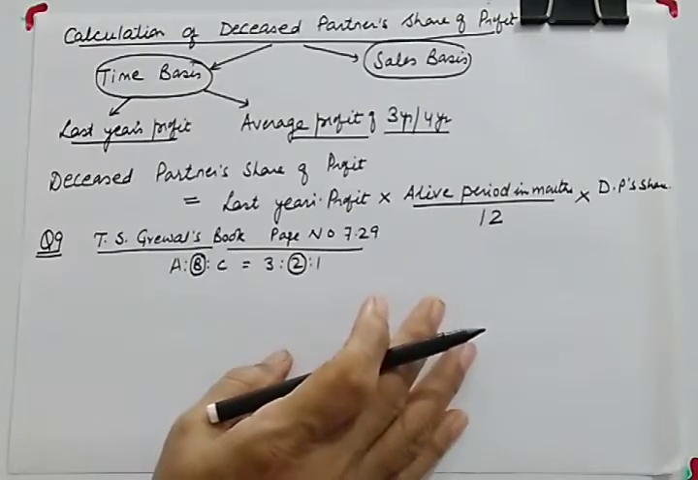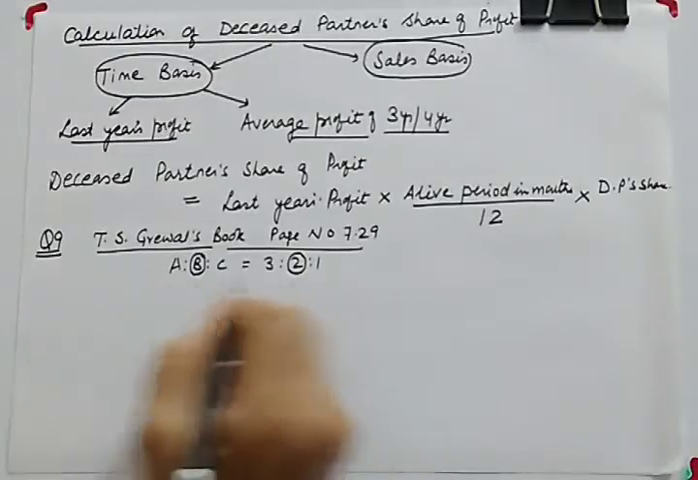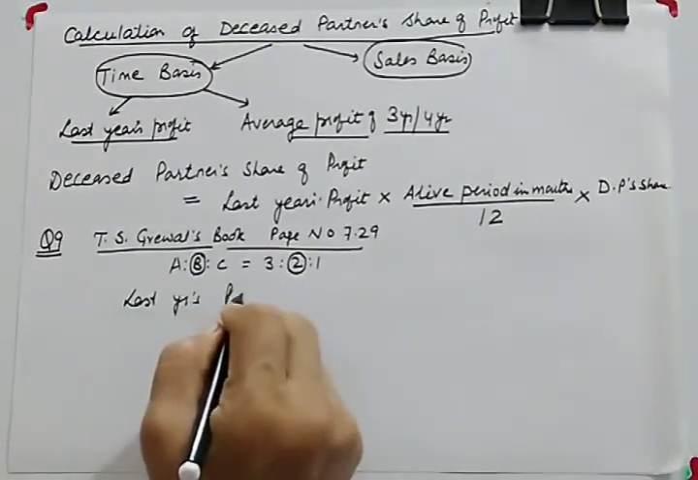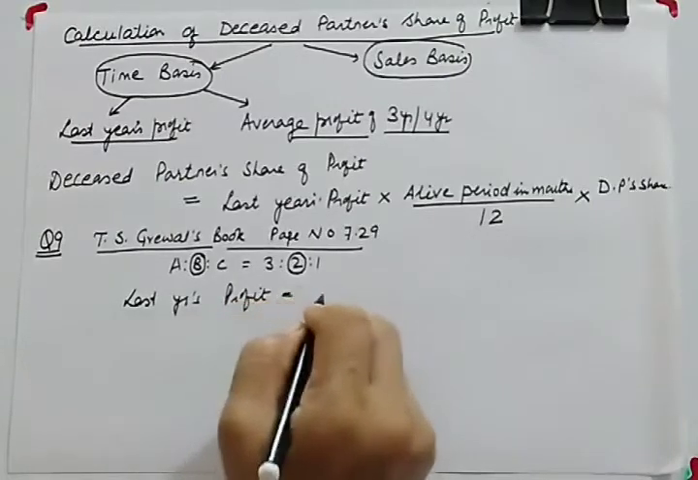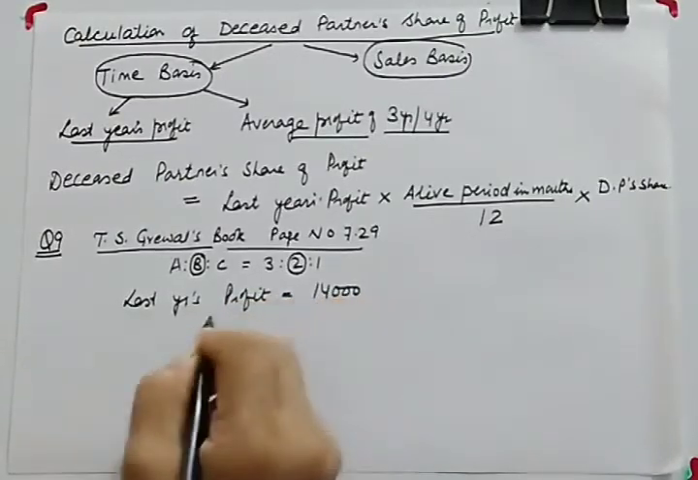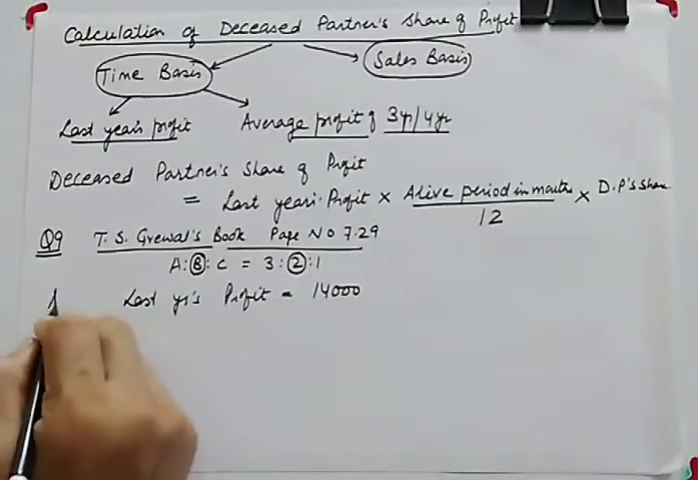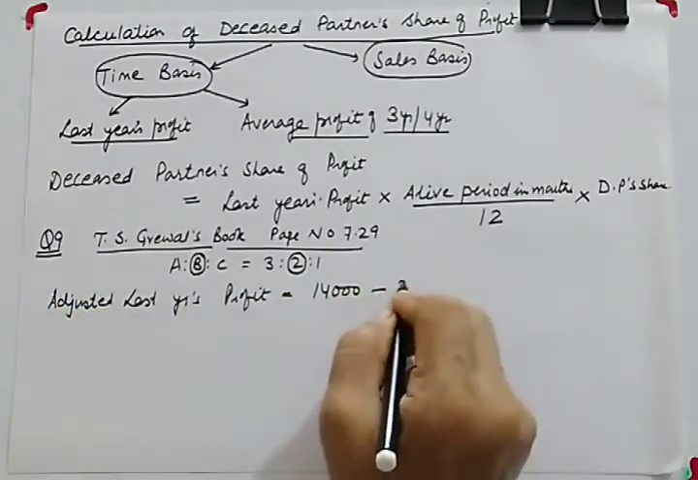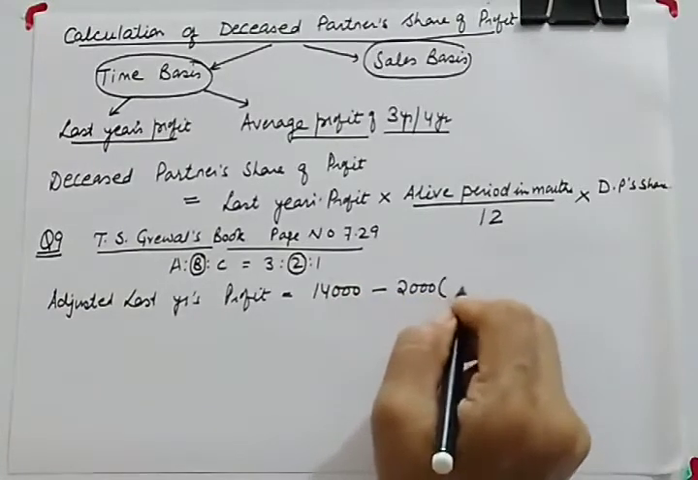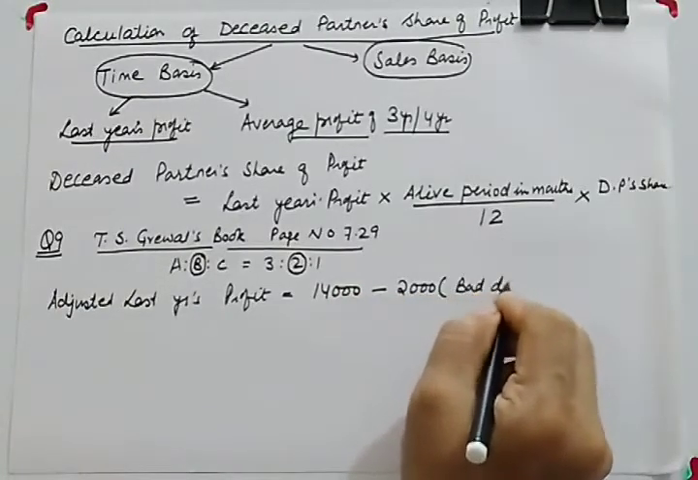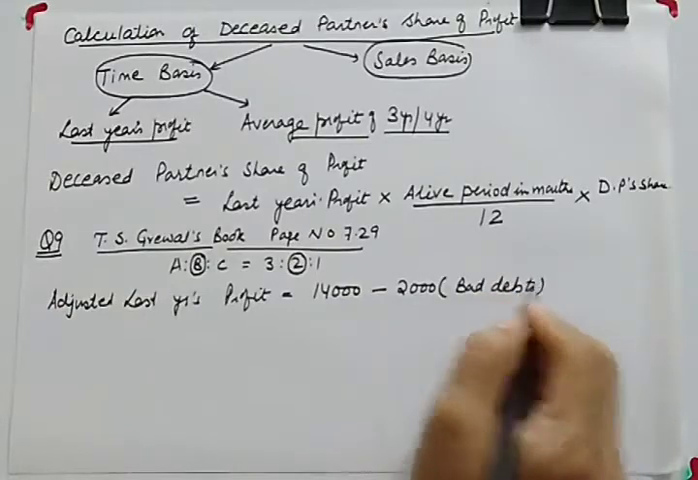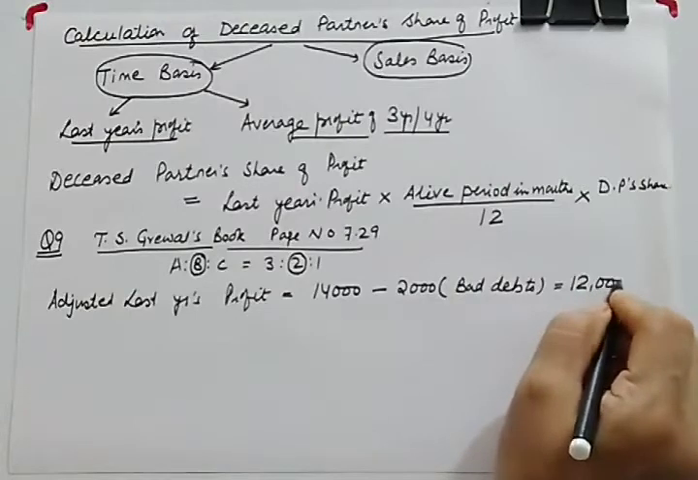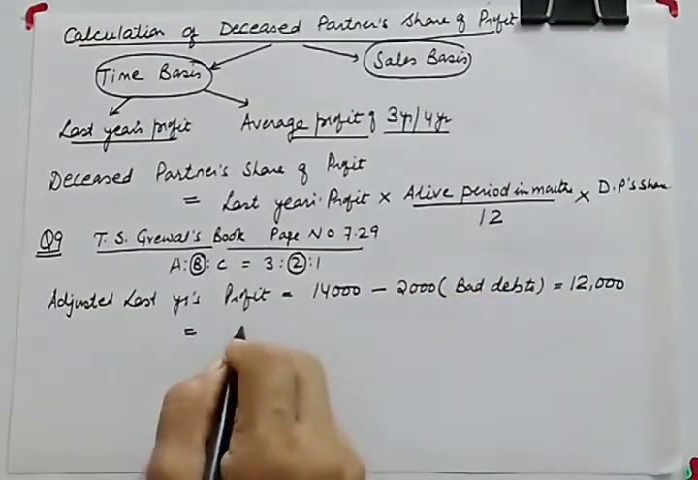So here last year's profit, which is given to us, is rupees 14,000, and we need to adjust this. So we are writing adjusted last year's profit. It has to be adjusted with rupees 2,000 as bad debts, because bad debts is a regular business expense. It has to be deducted from the profit. So finally your profit is 12,000.